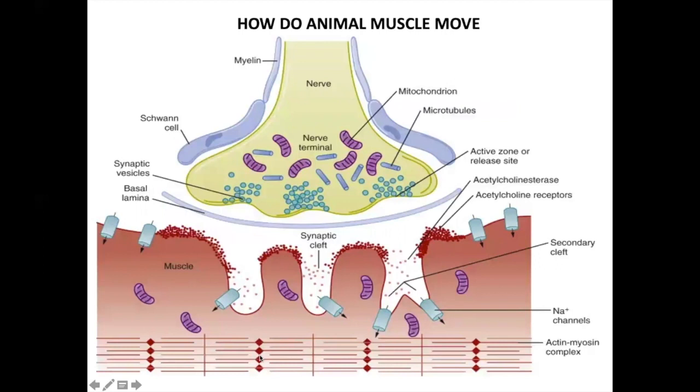We can see over here, this is a nerve and this is a muscle, and the messages are given to the muscle. These are the proteins. They change their shape because of which the muscles move.